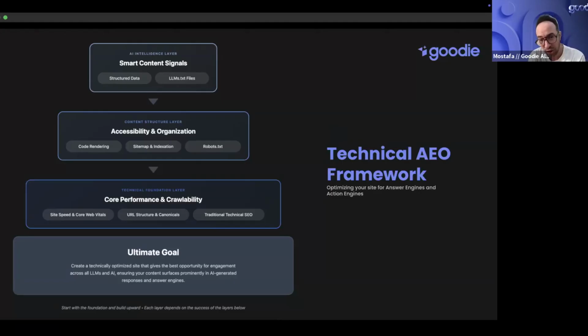There's a sitemap and indexation, and a robots text file. This is around accessibility and organization. Is the content even accessible? The robots text file is where you say allow, disallow, etc.